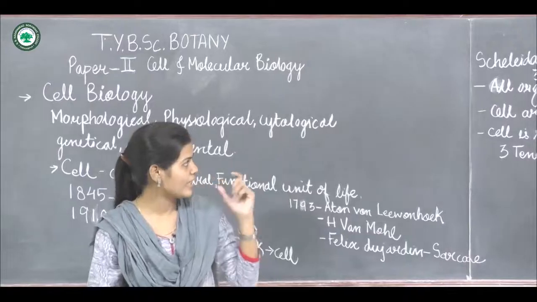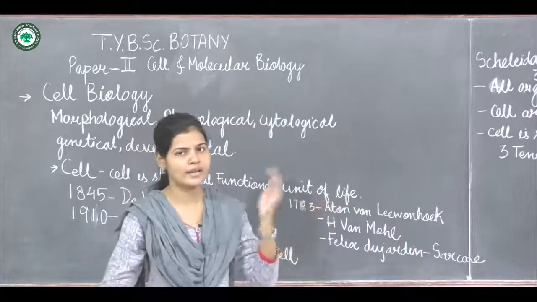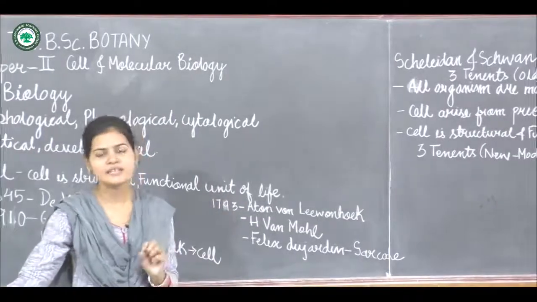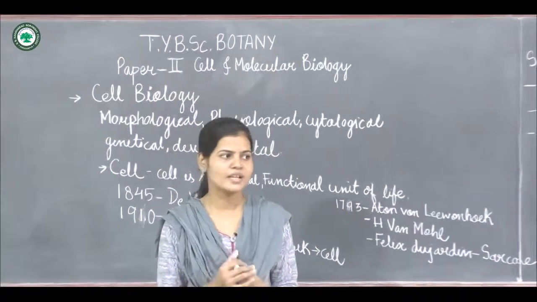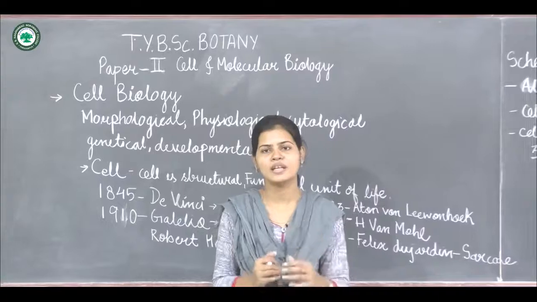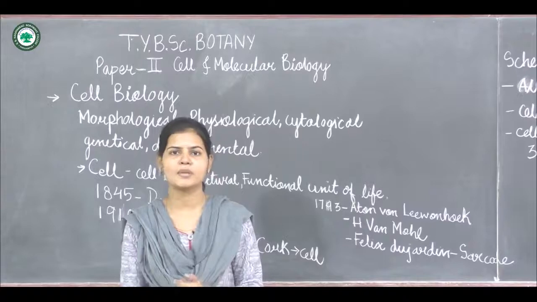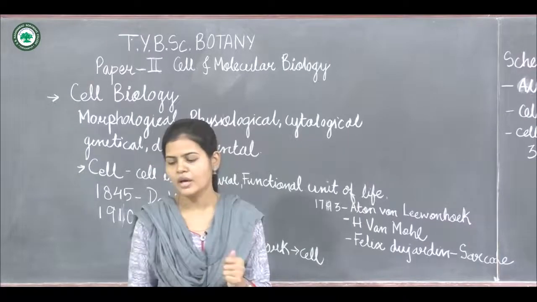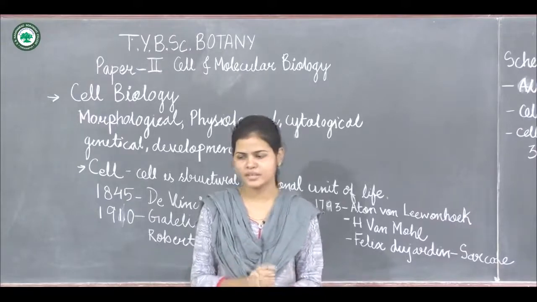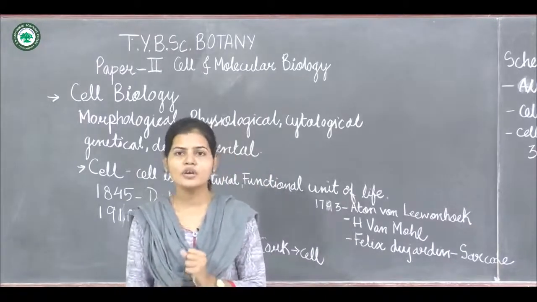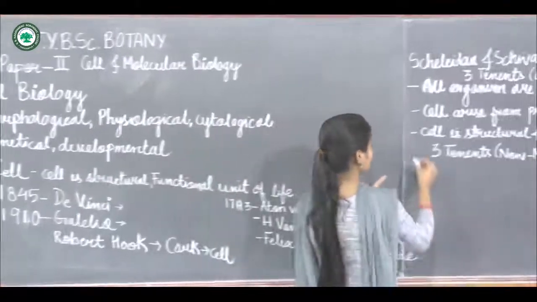Earlier it was thought that organisms are made up of cells, cells arise from pre-existing cells, and the cell is the structural and functional unit of life. But later on it was found that the cell is not related to these 3 points only. Cells also contribute to the different biochemical reactions and the metabolism taking place in the cell. Now the cell also contains DNA and RNA, that is the genetic material or heredity material, and the total activity of an organism is equal to the total activity of its cells. So these are the first 3 points.